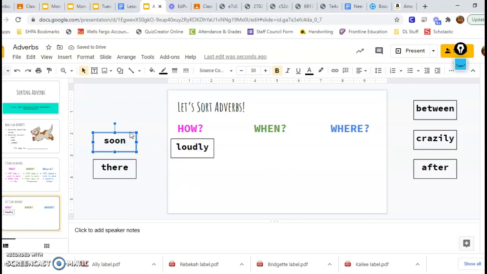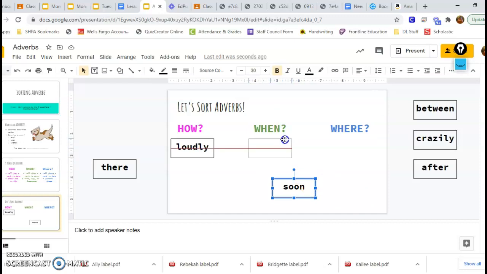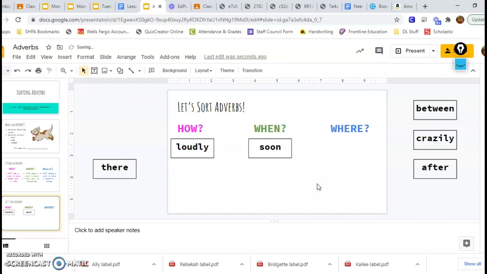Here's our next one, soon. Again, I can start by asking and answering the question, see if it makes sense. How did the dog run? Soon. That doesn't really seem to answer the question very correctly. When did the dog run? Soon. That would make sense. That could be an answer. Where did the dog run? Soon. That doesn't seem to make sense at all. I can also tell that soon is a when adverb because it tells me a time. Not a time like 9 o'clock, but it's telling me what time the dog is going to run. He's going to run soon.